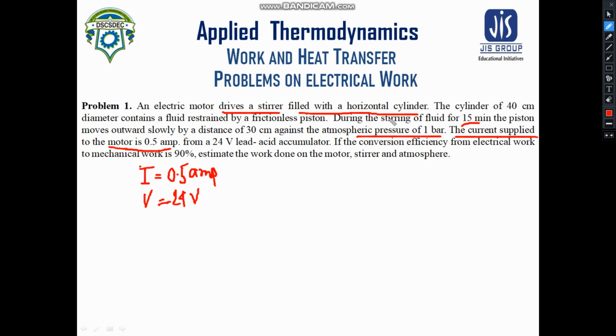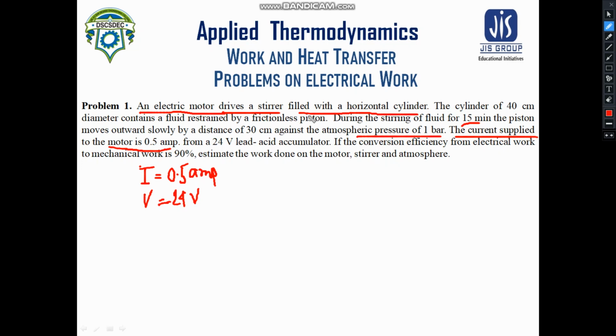So what does it mean? Just refer to the first line. An electric motor drives a stirrer filled with a horizontal cylinder. That means the energy which is being generated by the electrical motor is being supplied to the stirrer to create the stirring motion.